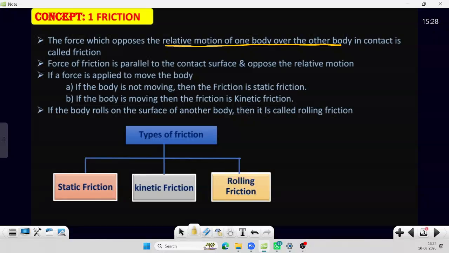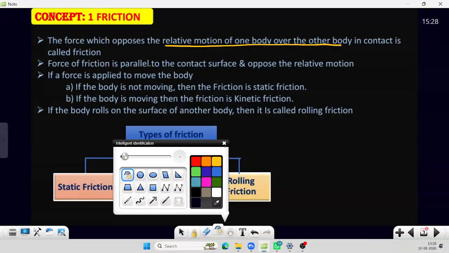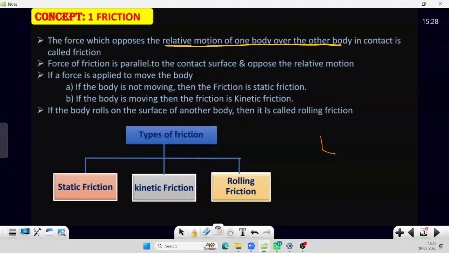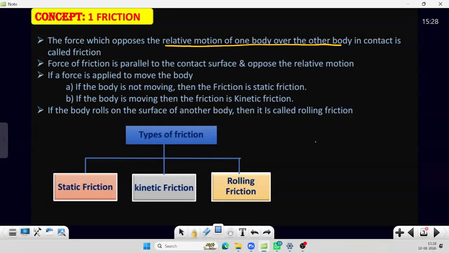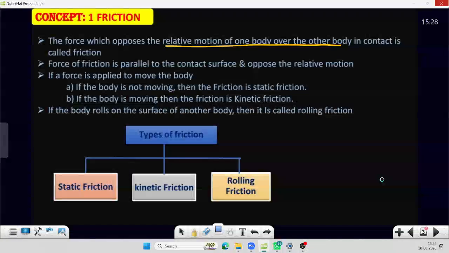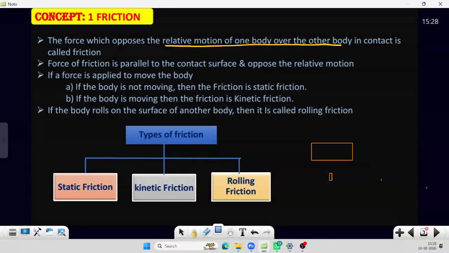And the force of friction, how will it act? Let us say we have taken two bodies.